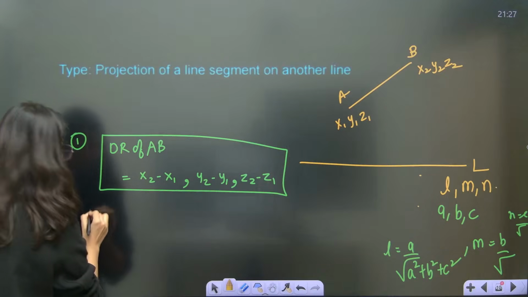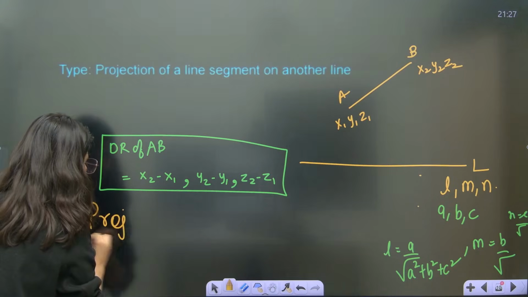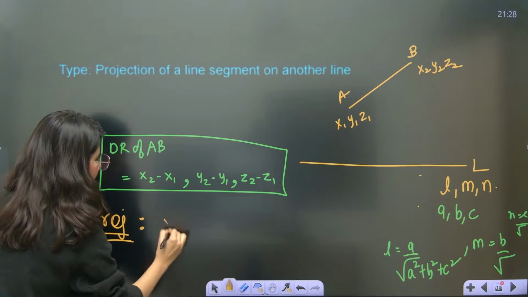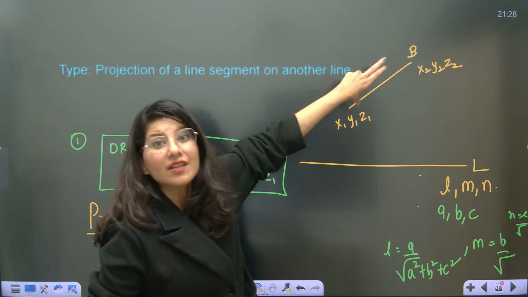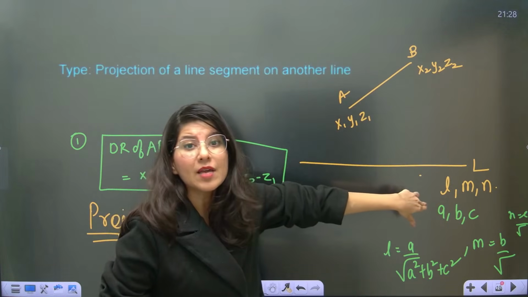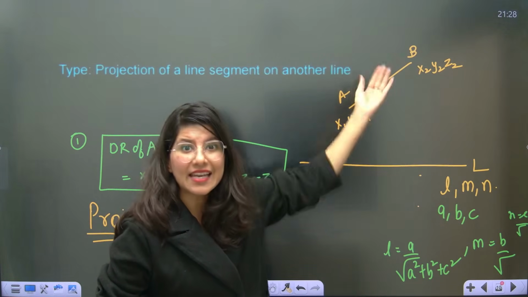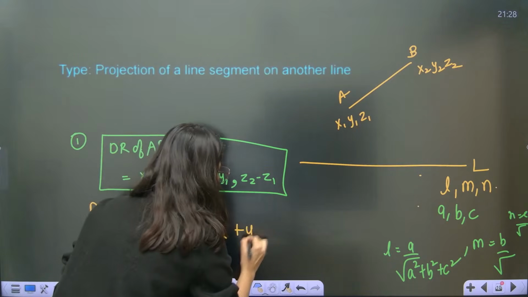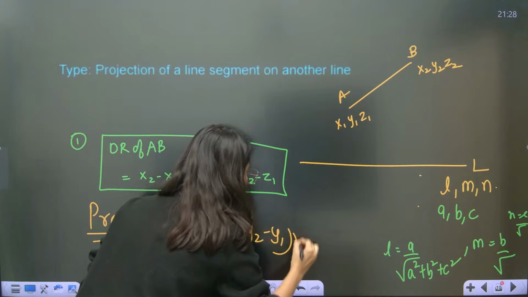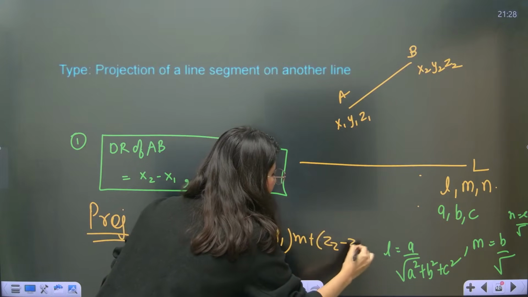The final projection formula that you have to remember is the direction ratio of AB multiplied by the direction cosine of line L respectively. So x2 minus x1 into l plus y2 minus y1 into m plus z2 minus z1 into n.